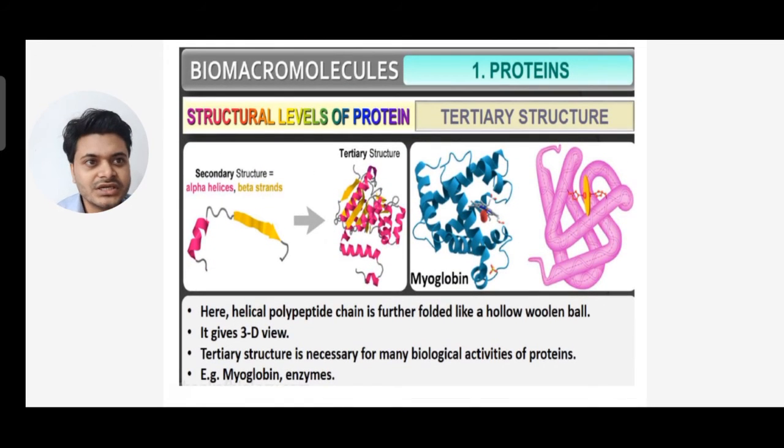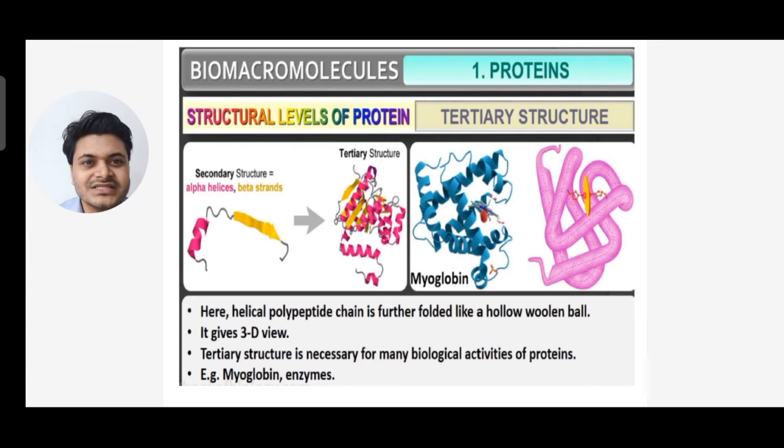Now moving to the tertiary level of protein, here you can see the helical polypeptide chain is further folded like a hollow woolen ball, and it gives a 3D view. Alright, and tertiary structure is necessary for many biological activities of protein. Example, myoglobins and enzymes. So examples of tertiary level of protein are myoglobins and enzymes. It gives the 3D structure of protein and it is folded into a woolen ball.